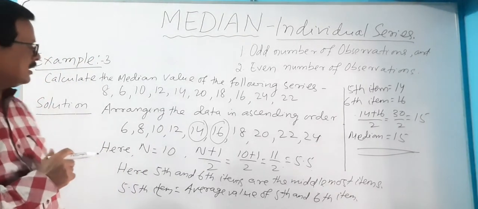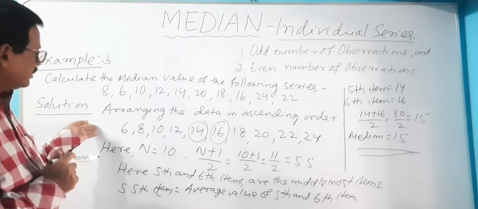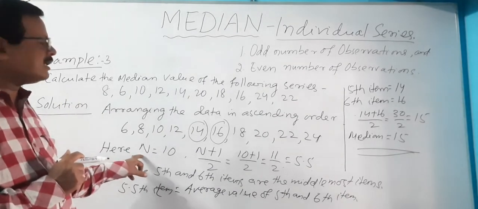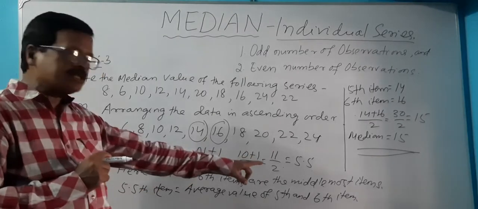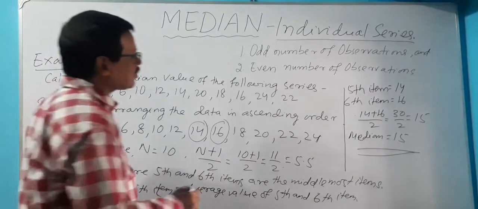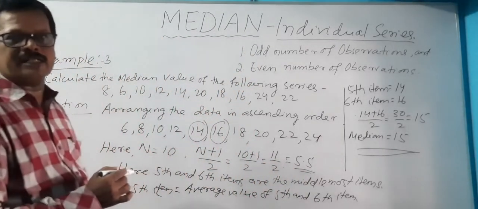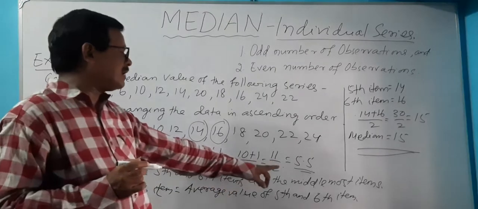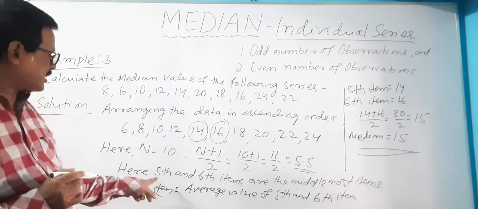So this is how to find the value of the median where an even number of observations are given. What we have to do: first, arrange them in ascending order. Then find the value of n. Then find the value of (n plus 1) by 2. The value will come like 5.5 or 6.5 or something else. Here it is 5.5, which means the two middle items are the fifth item and the sixth item.